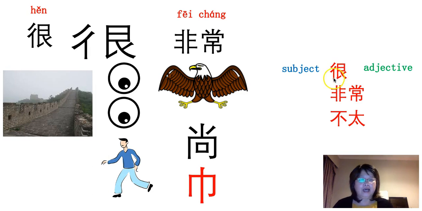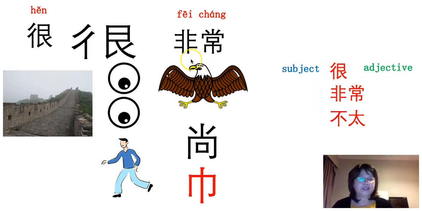So 很, we normally use it to connect a subject and an adjective. For example, 我 is subject, 我很好 I am very good. Or 他很好 he is good.